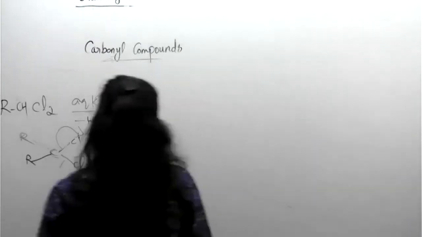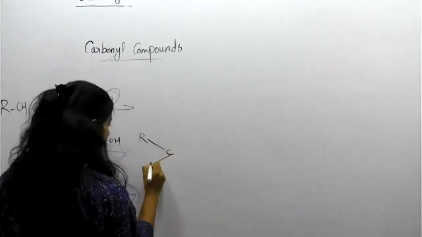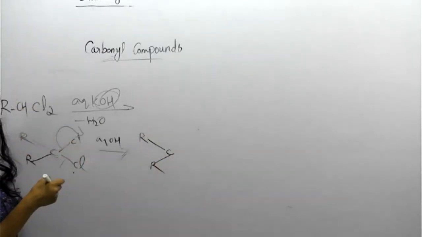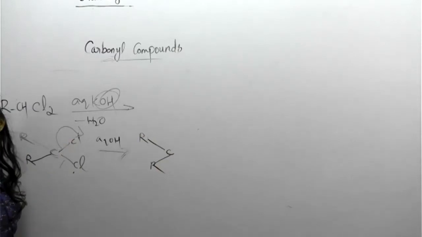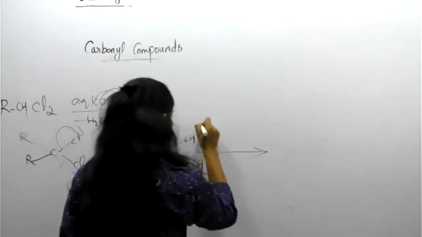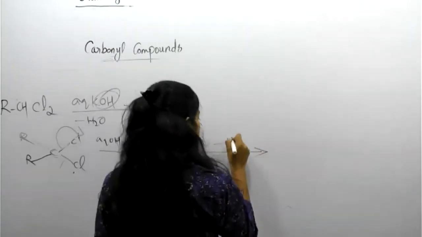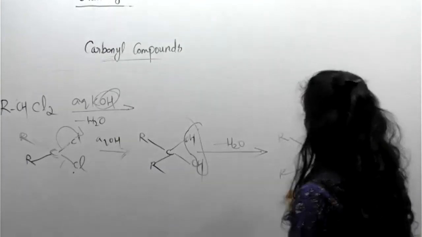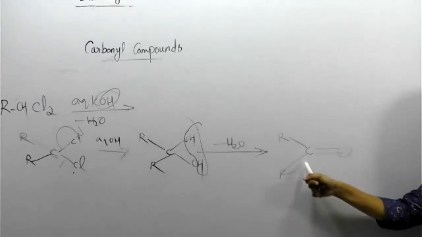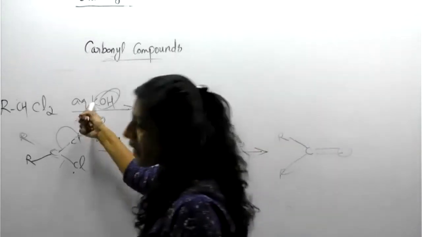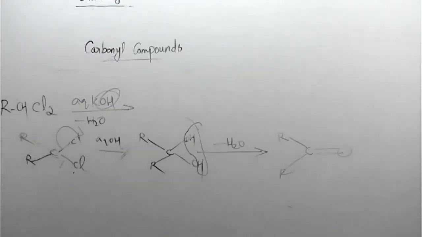Okay. Why? Once again, we can repeat. R, C, R is with you. Both Cl will be eliminated and replaced by OH. OH means hydroxyl group. Okay. So OH, here also OH. After that dehydration means minus H2O. So we will get R, C, R, double bond O. So this is a type of ketone. Clear, Anna? So very simple, but you need to remember this reagent, of course, KOH. Okay.